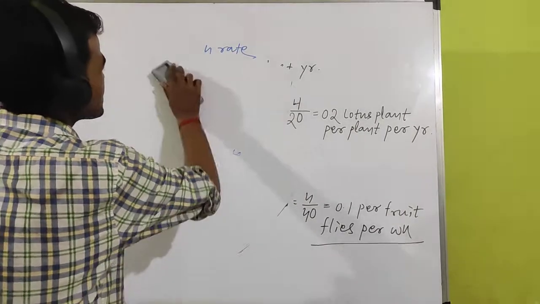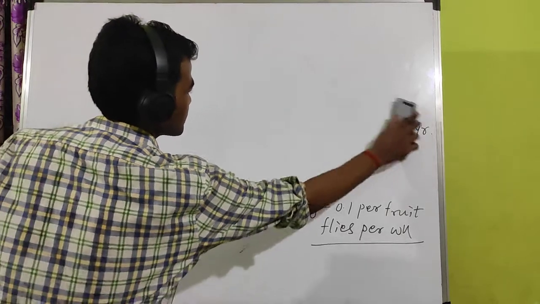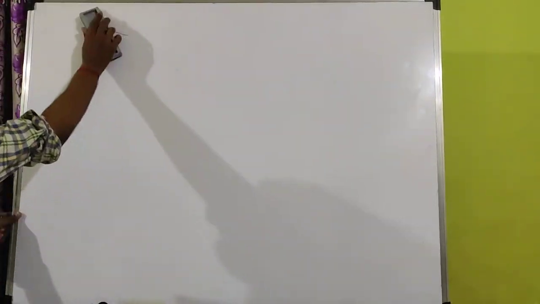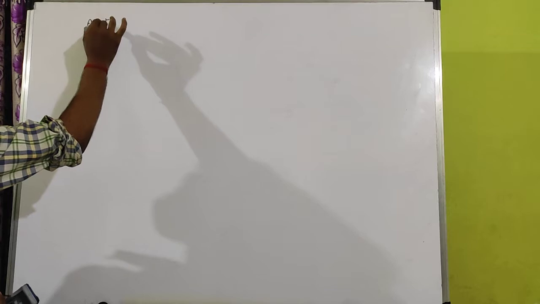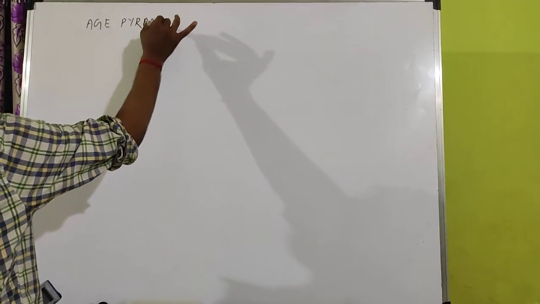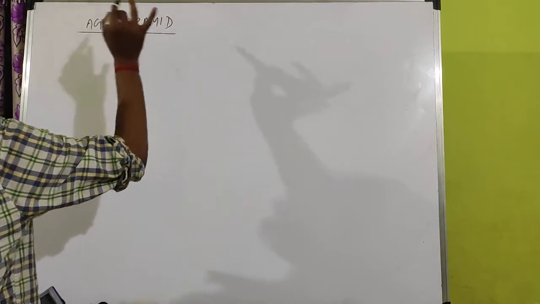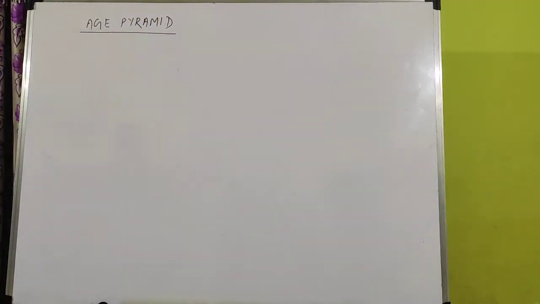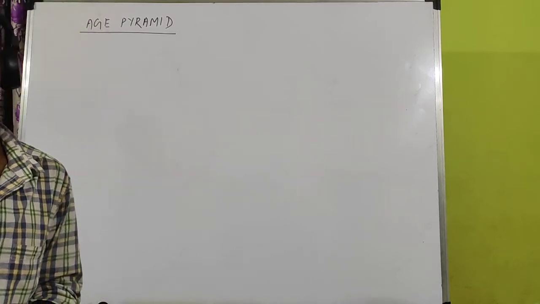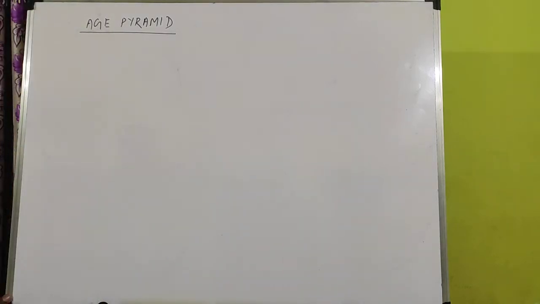So now come to the next part, which is the age pyramid. You will surely get one question from this part this year, in your board examination as well as in the NEET entrance examination.